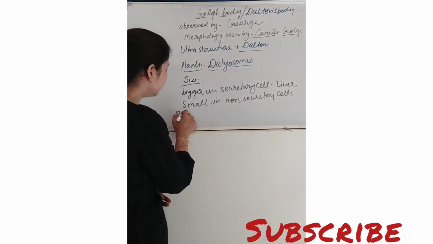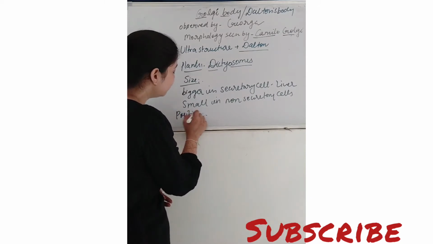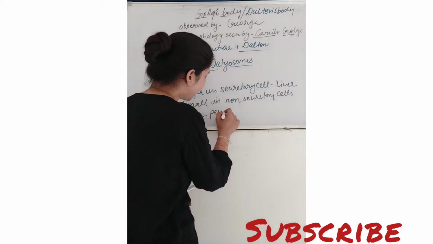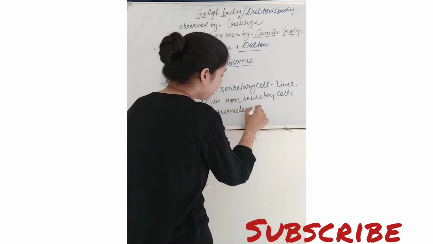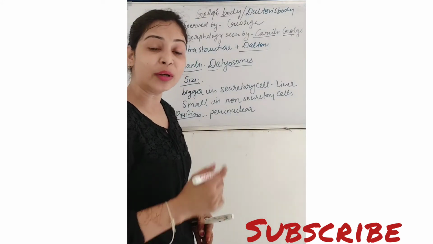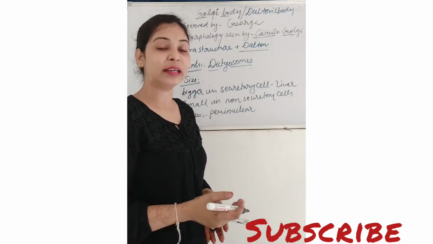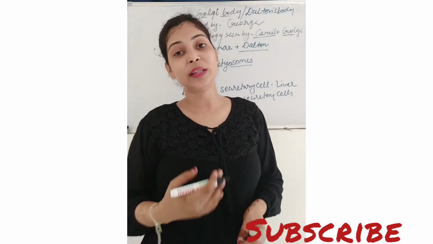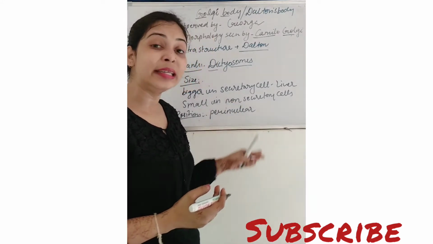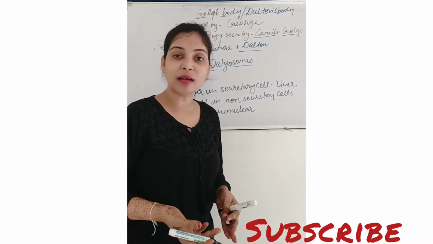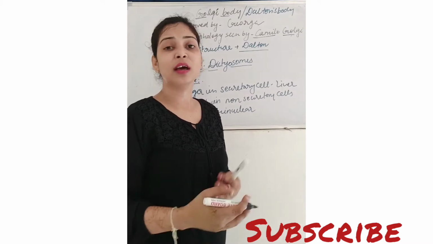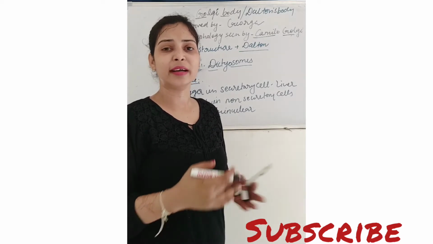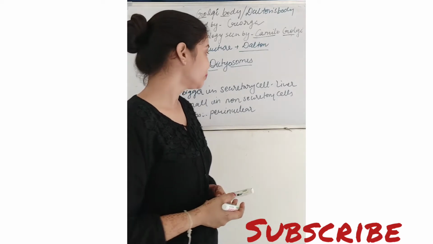If you talk about position, then they are perinuclear. Perinuclear means they are found near the nucleus. Generally they are found near the nucleus in the vertebrates, meaning in animals, while in plants and other invertebrates they are more in number and they are scattered. They are found scattered here and there, they can be anywhere.